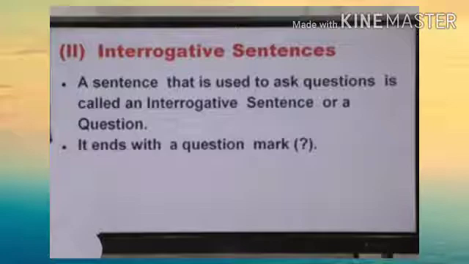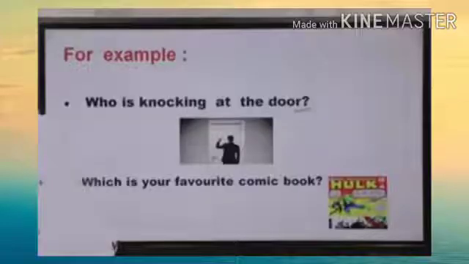Now, the second type of sentences is the interrogative sentence. A sentence that is used to ask questions is called an interrogative sentence or a question. Now, what is the speciality of this sentence? It ends with a question mark. Just because of the question mark, we call it an interrogative sentence. For example, who is knocking at the door? Or which is your favorite comic book? In this type of sentence, the sentence ends with a question mark. That's why it is an example of an interrogative sentence.